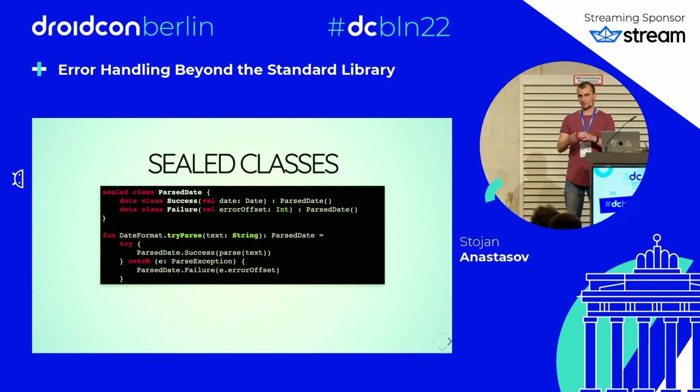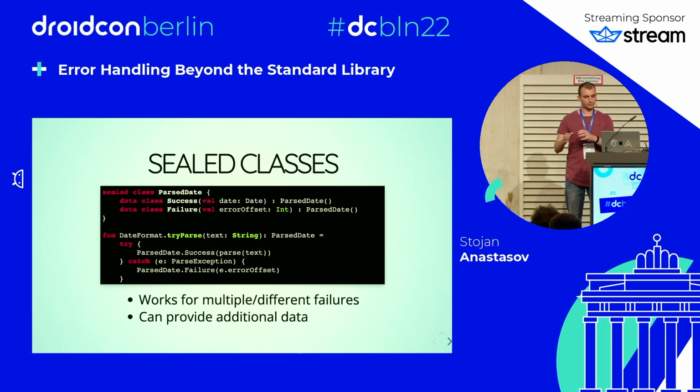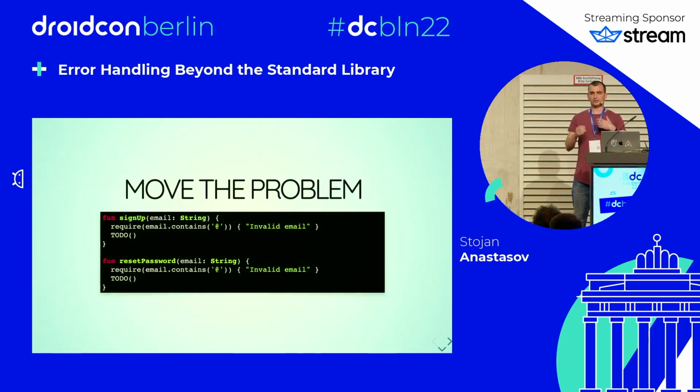These two approaches, returning a nullable type and a sealed class, modify the output of the function to indicate failure. This works for different types of failures, and we have additional data. Another strategy is to move the problem someplace else.